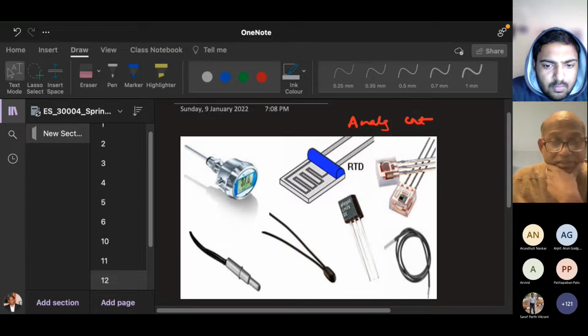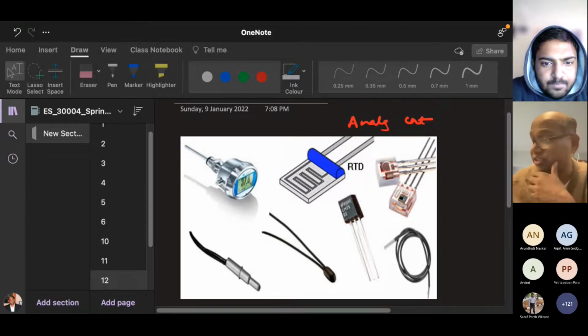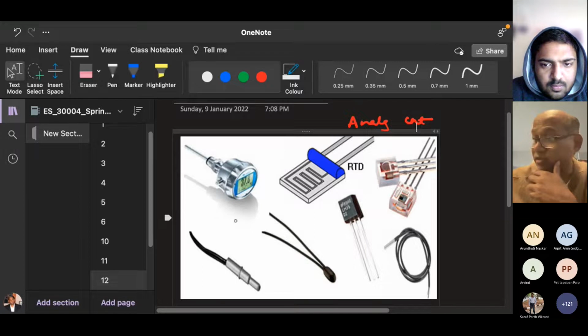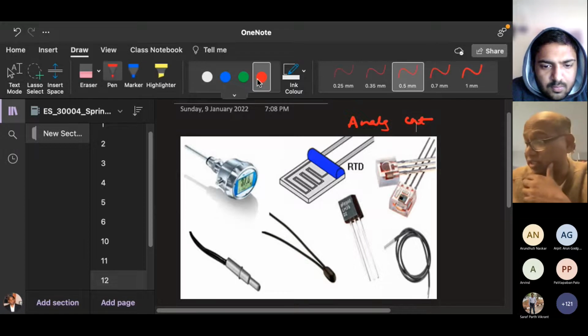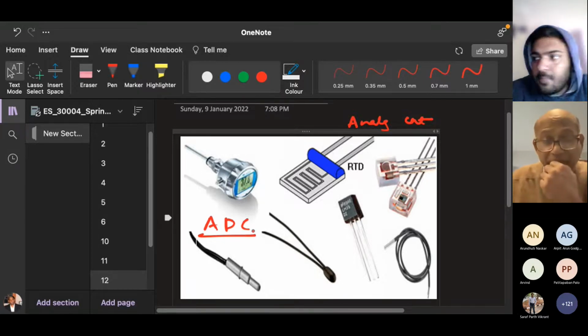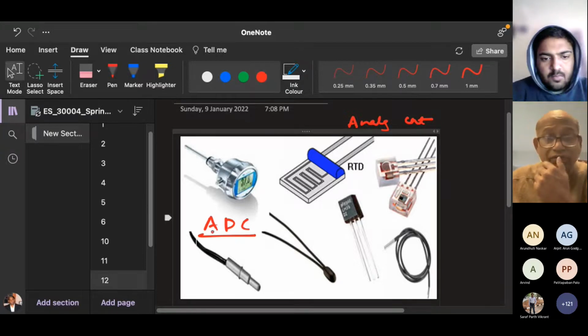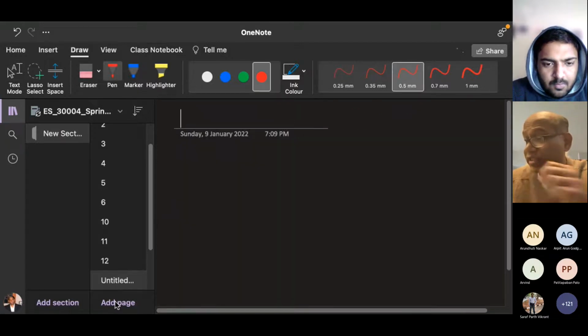Tell something, Harsing. Wirelessly, Wi-Fi, I guess. Forget about wireless. First, you have to do what? Analog to digital conversion. You have to do ADC. You write down whatever I'm teaching. Actually, this is very systematic, so you do not have to worry about the books. I'll share this note with all of you. So the next thing you have to do is A to D.